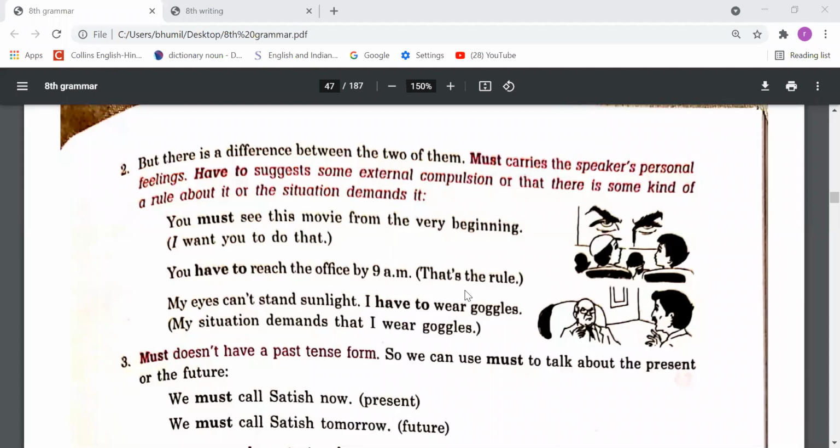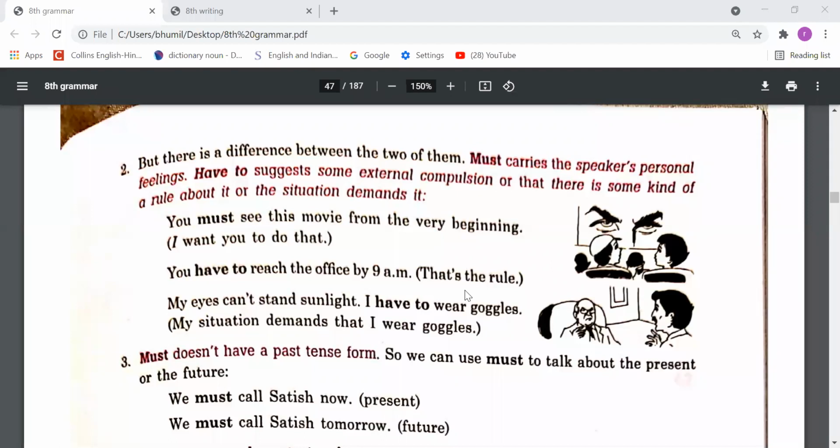Suppose that you say that मुझे हर रोज एक्सरसाइज करनी पड़ती है. By this sentence, it appears that it is a rule. Where you work, or where you live, there is a rule, like you have to do exercise daily, or someone forces you to do the exercise, means it is your compulsion. Internally you do not want to do it, but it is a compulsion. Either it is the rule or someone forces you to do that. So you will say that I have to do exercise daily, because that is an external compulsion or need.